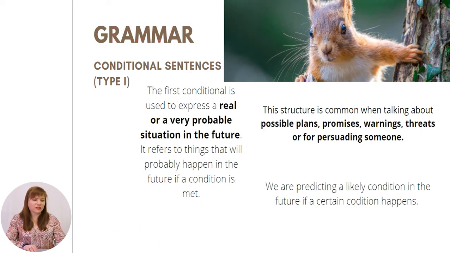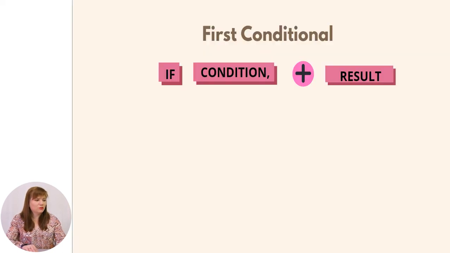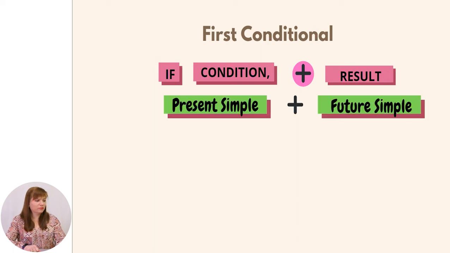We are predicting a likely condition in the future if a certain condition happens. What do we need to know about this first conditional is that we have two parts of it. The first one is the if clause, and the second is the result.